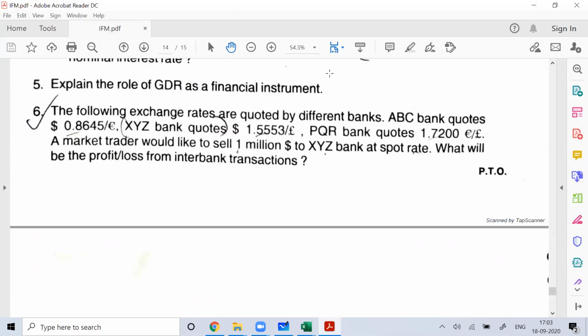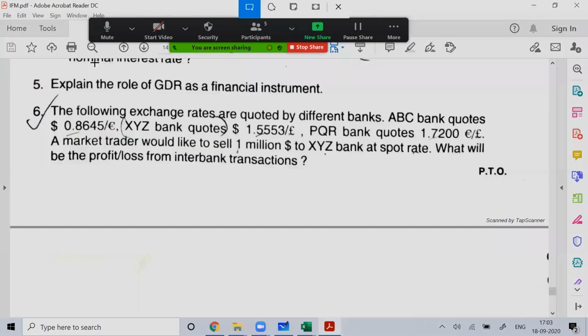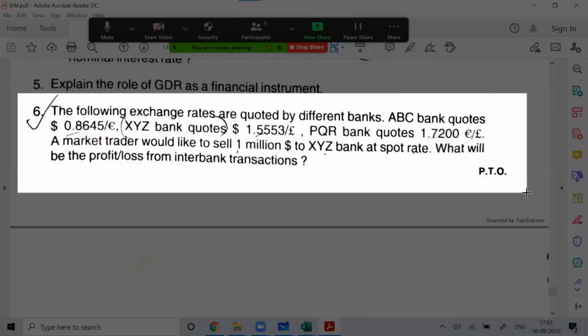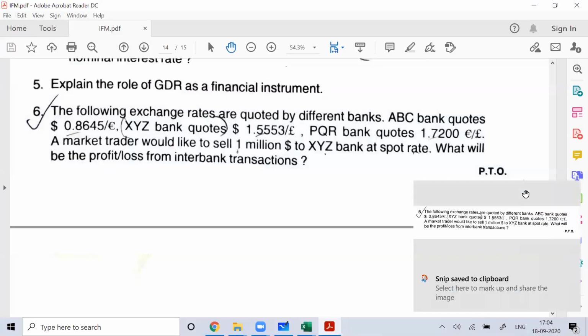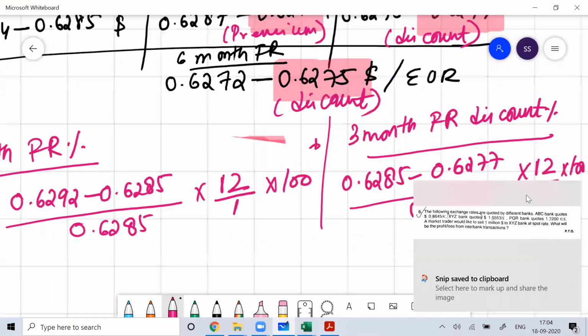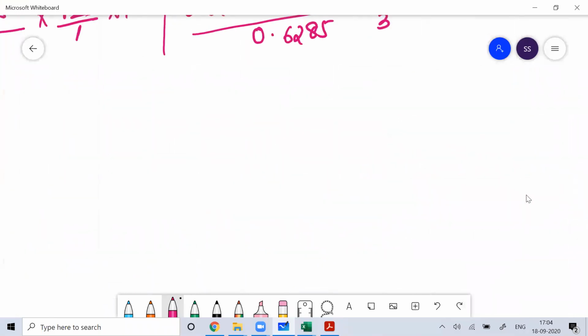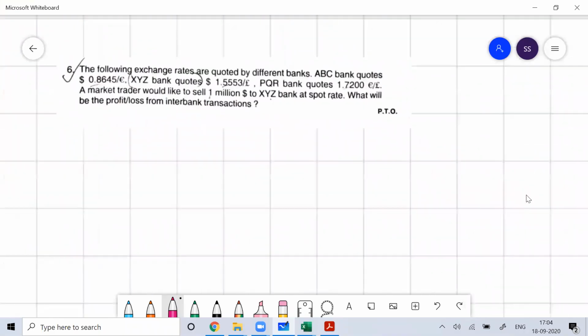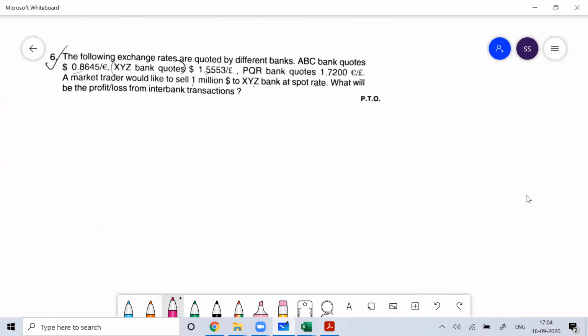You can see this question. The following exchange rates are quoted by different banks. ABC bank quotes 1 euro is equal to 0.8645 dollar.